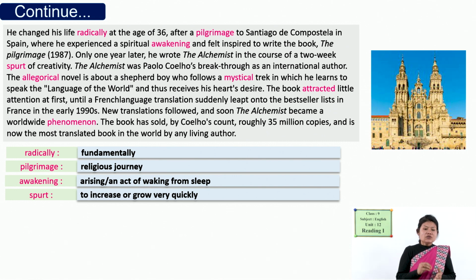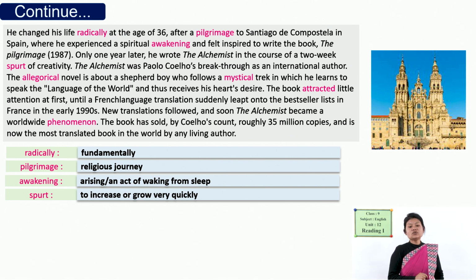You know, in the beginning this book was not quite popular, very few people knew about it, but later on it was translated into the French language. Once it was translated into French, it got popularity, and again it was translated into many other languages as well.